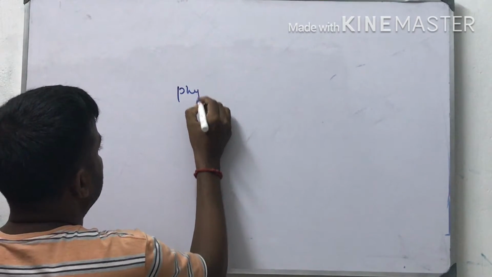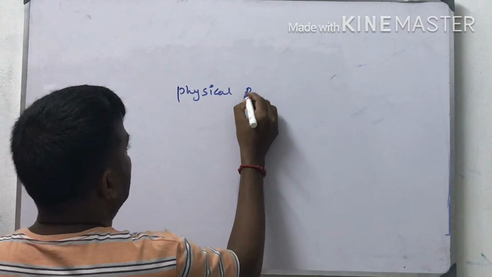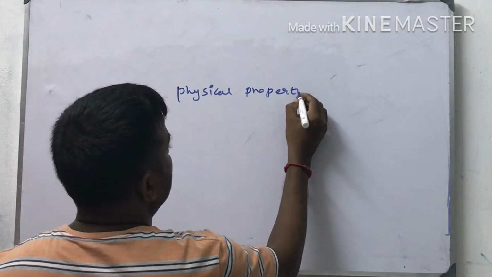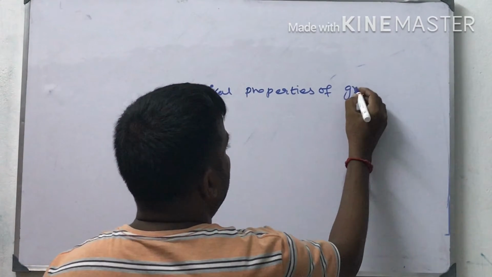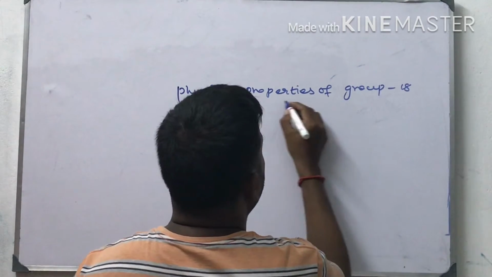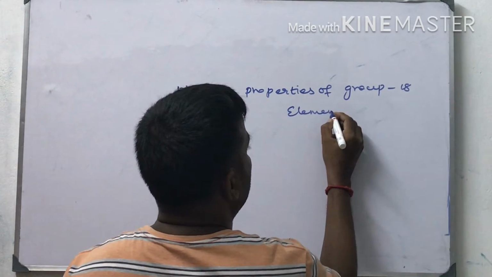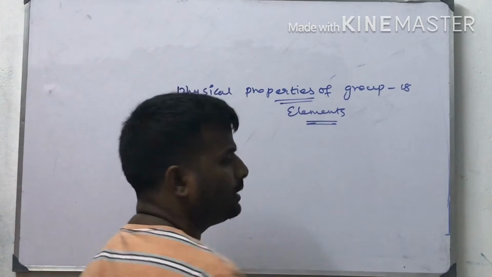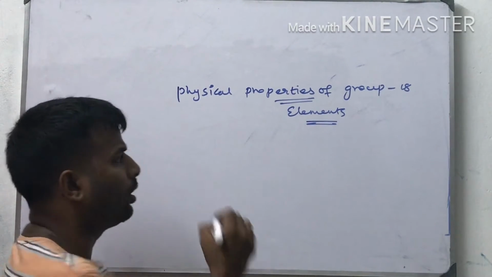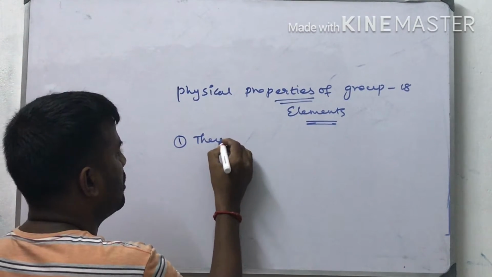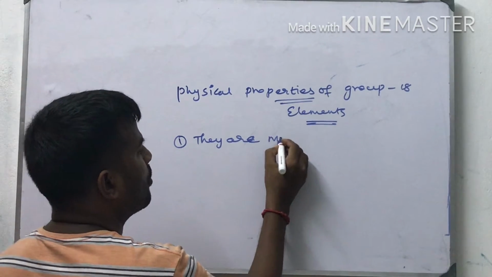Physical properties of group 18 elements. What are the main physical properties? First point, they are monoatomic.